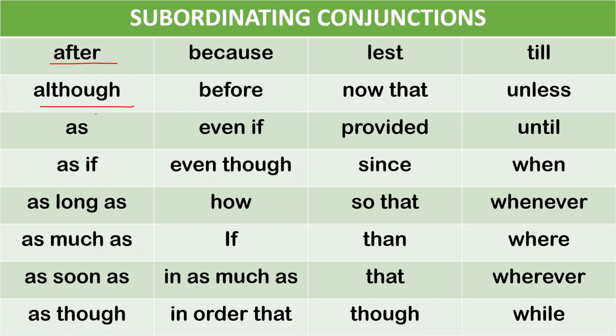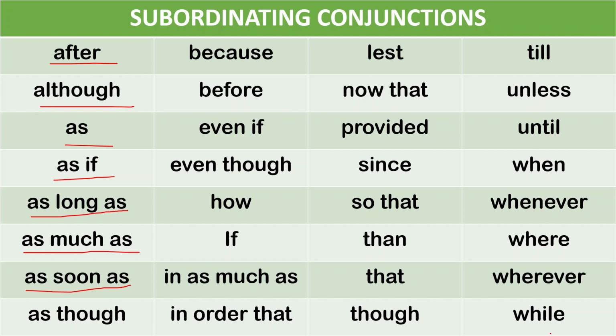Keep these in your mind: after, although, as if, as long as, as much as, as soon as, as though, because, before, even if, even though, how, if, inasmuch as, in order that, lest, now that, provided, since, so that, than, that, though, till, unless, until, when, whenever, where, wherever, while.